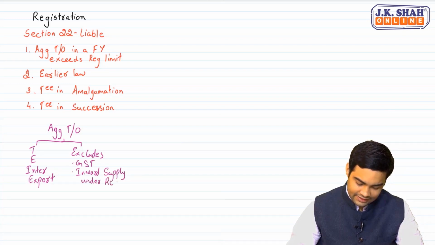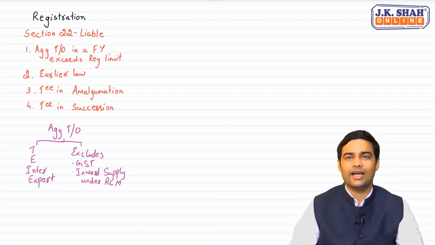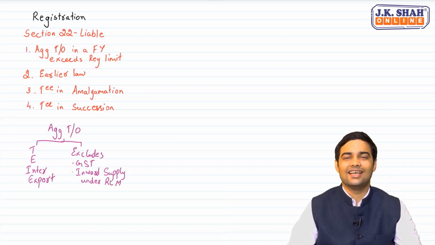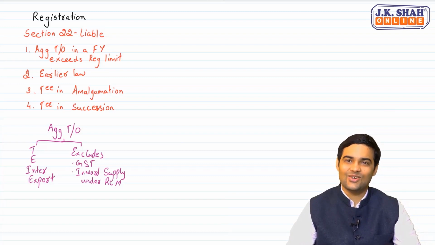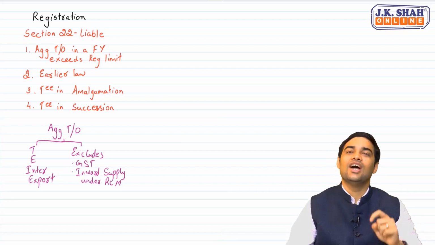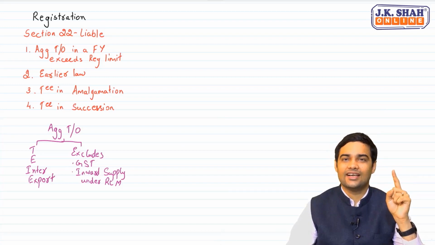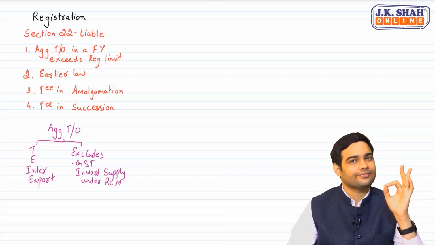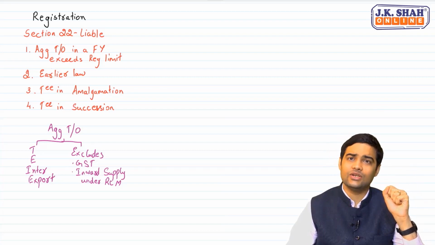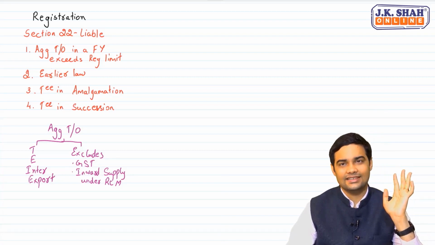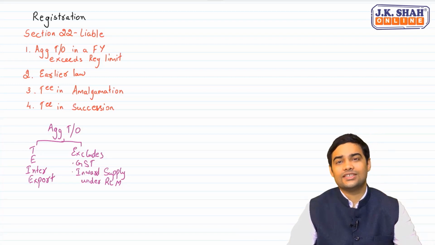Tell me one thing, can my purchases, even though I am paying the tax under reverse charge, become part of aggregate turnover, that is my outward supply? The answer is no. And remember one thing, aggregate turnover is calculated PAN-wise. When I say PAN-wise, all the branches throughout India under the same PAN would be added together to calculate aggregate turnover. Okay. Here a question arises.